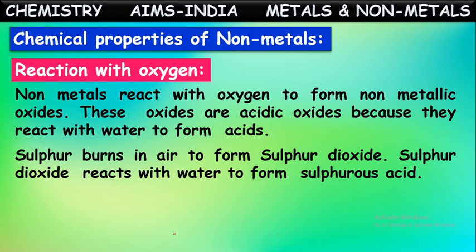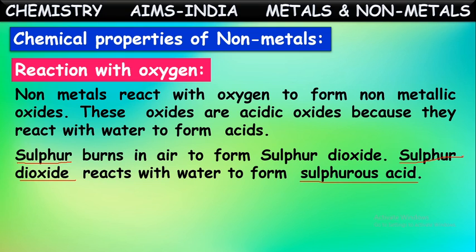For example, sulfur burns in air to form sulfur dioxide. Sulfur dioxide reacts with water to form sulfurous acid. So what is happening? Non-metal sulfur is finally forming an acid from its oxide, sulfur dioxide. So you can say non-metallic oxide sulfur dioxide is an acidic oxide because it forms an acid on reaction with water.